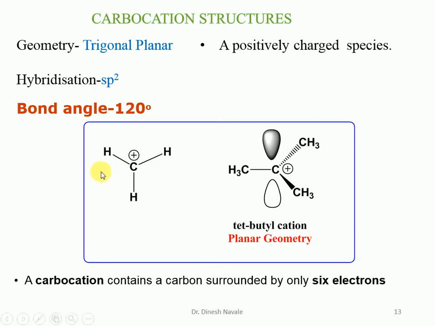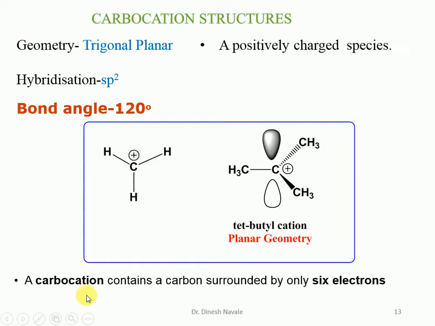The carbocation has 3 bonds and 1 positive charge. So it has trigonal planar geometry, it is a positively charged species, and the hybridization will be sp2 and the bond angle will be 120 degrees. Take the tertiary butyl carbocation as the example: this is a carbon with 3 bonds and 1 positive charge, and this is an empty p orbital. That's why the tertiary butyl carbocation has planar geometry, sp2 hybridization, and a bond angle of 120 degrees.